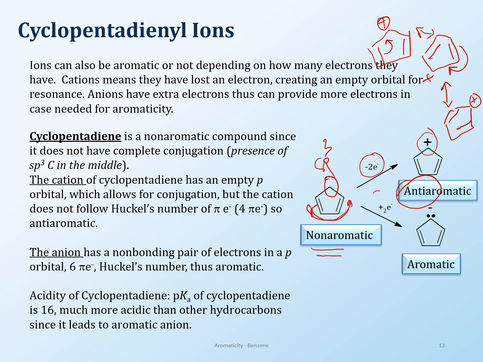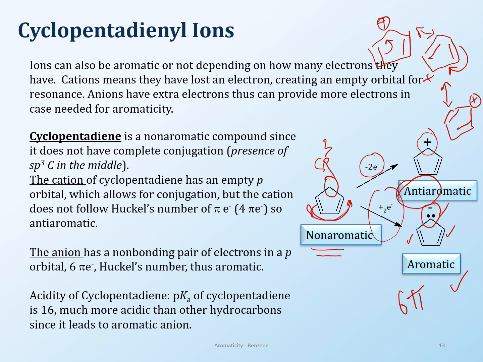Now, once you push electrons into the system, you have 2 more electrons. So 2, 4, 6. Now you have 6 pi electrons, and this becomes an aromatic structure. So you can see how you can take something that is non-aromatic and convert it into something that can be aromatic or anti-aromatic.